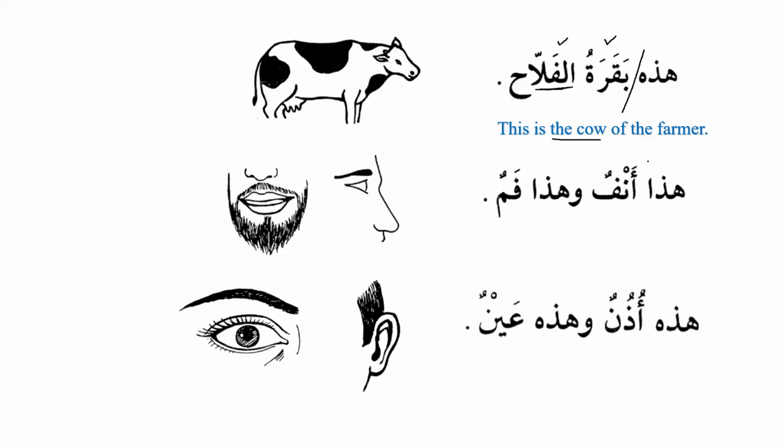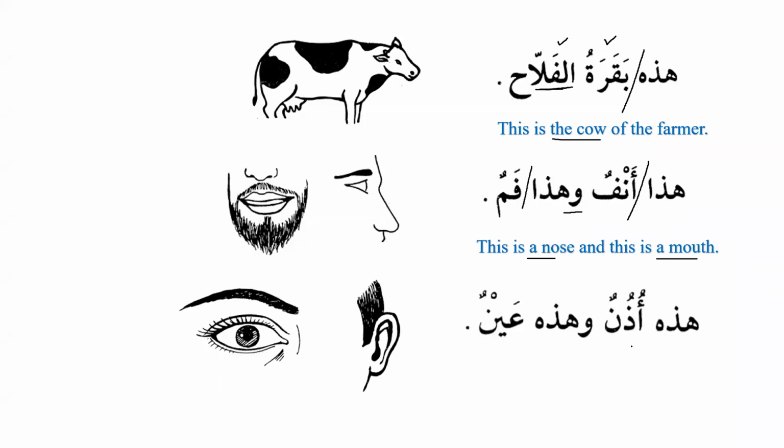هذا أنف. So we can see that this is a simple nominal sentence. This is a nose. Wa means and. هذا فم, and this is a mouth. Okay. So this is a nose and this is a mouth. It's not necessary to translate it as a nose and a mouth. We can also translate it as this is nose and this is mouth, but we want to make things clearer. So that's why we translate it as this is a nose and this is a mouth.